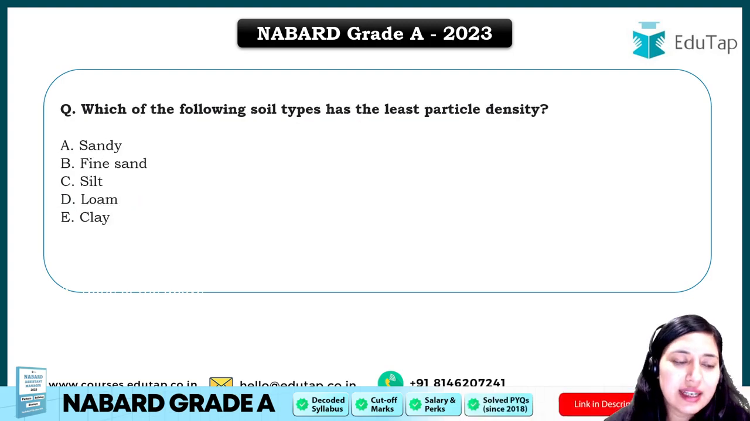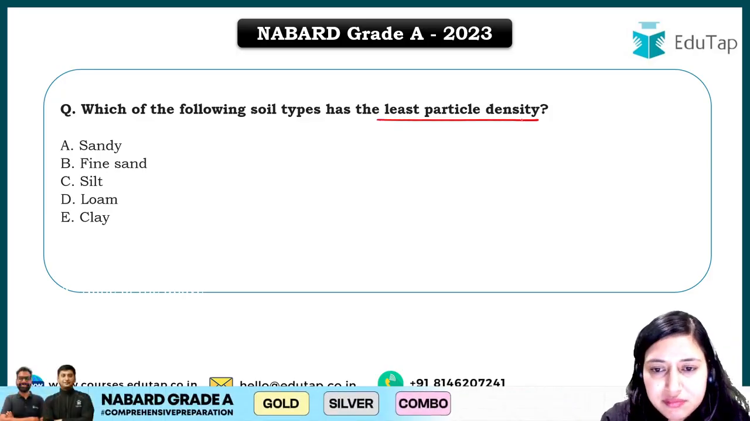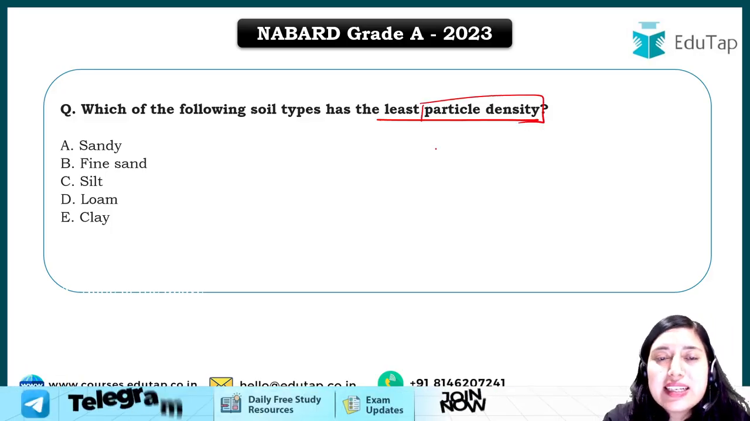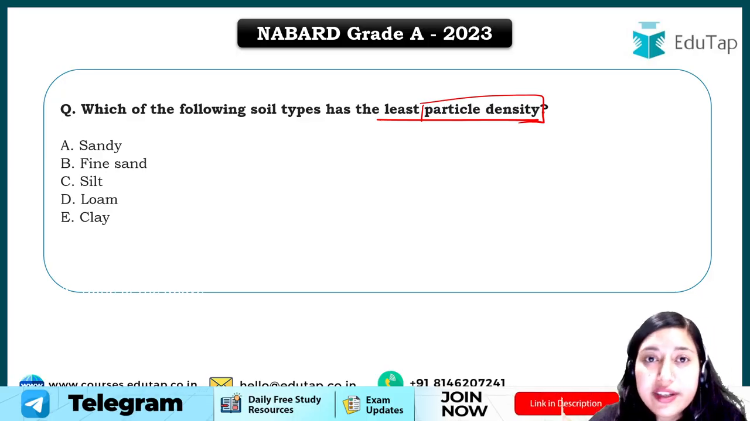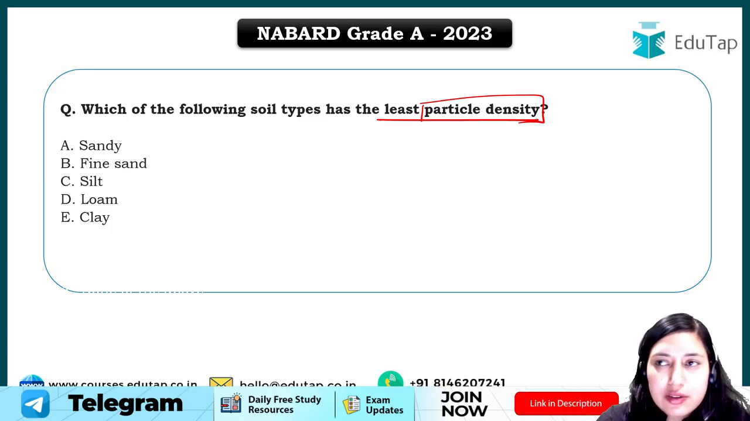Clear? Let's move to the next question. The next question is, which of the following soil types has the least particle density? What is particle density? Particle density is the density of soil solids. Here we are not counting the weight of soil pores and soil air that we have.